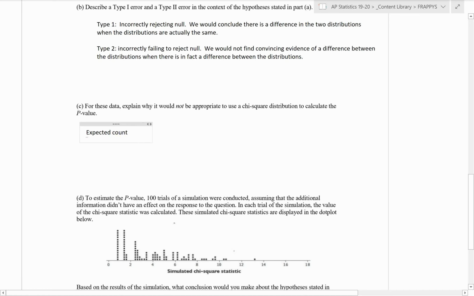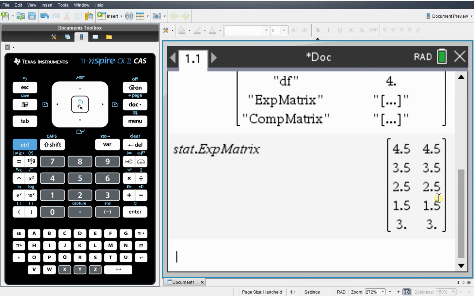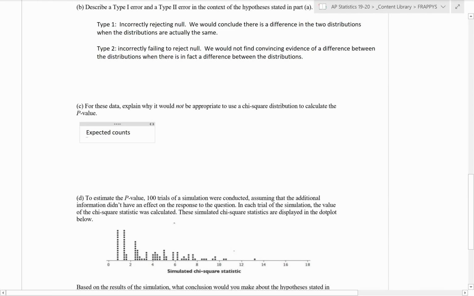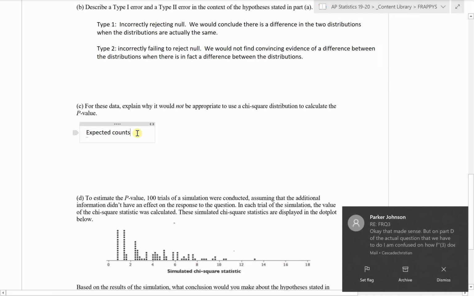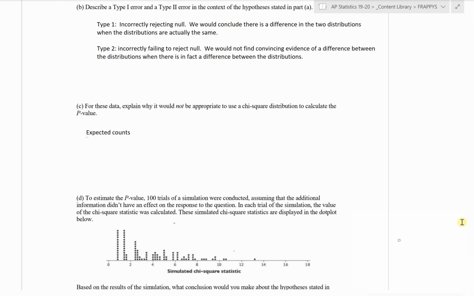So in this case, if we look at our expected counts, not only are they not all greater than 5, they're in fact all less than 5. So this doesn't even come close to satisfying the expected counts or the large counts condition. Okay, large counts is not met here because expected counts are all less than 5, so the large counts condition is not met.